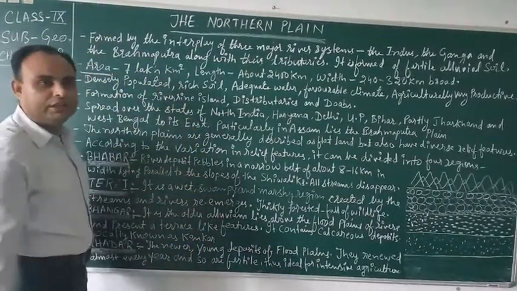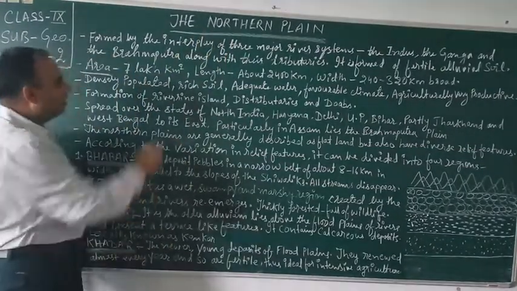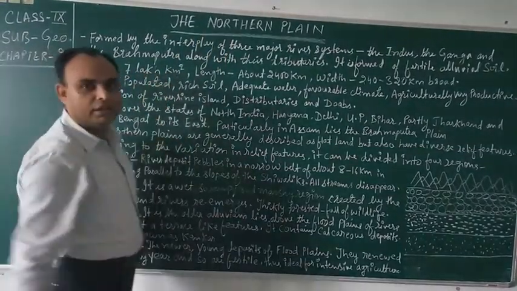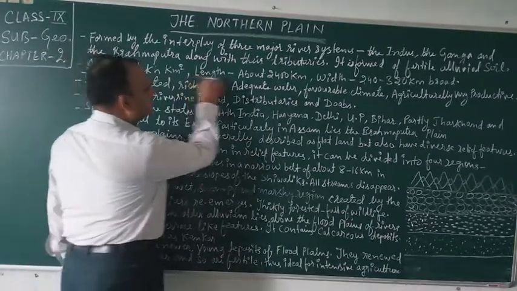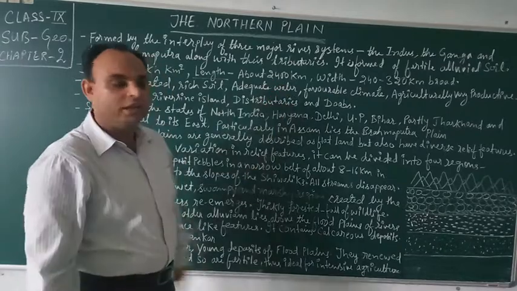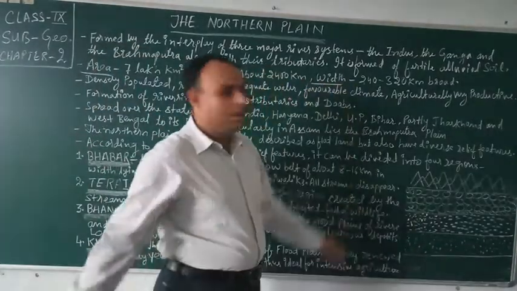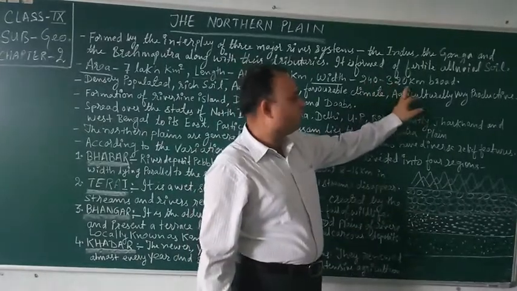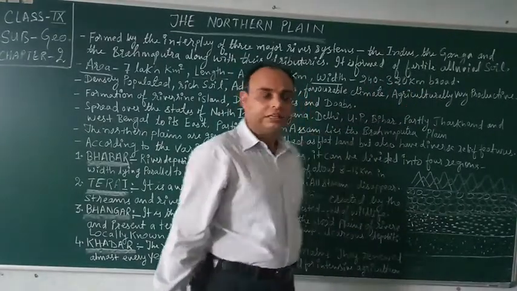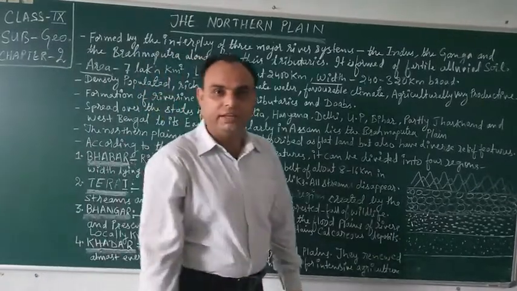The area of the northern plains in India is 7 lakh square kilometers. Length is about 2400 kilometers. Width is 240 to 320 kilometers broad. This is the area of the northern plain regions.